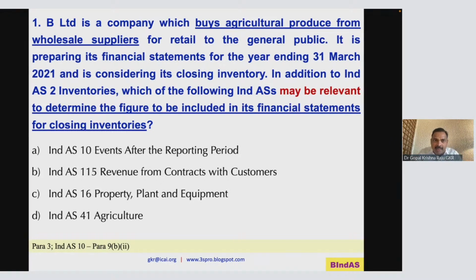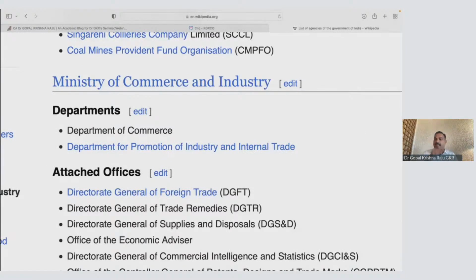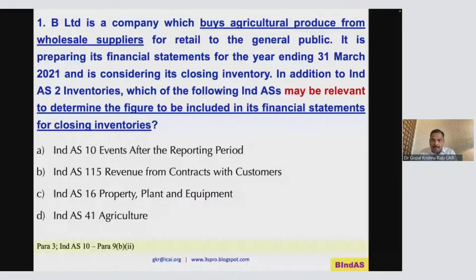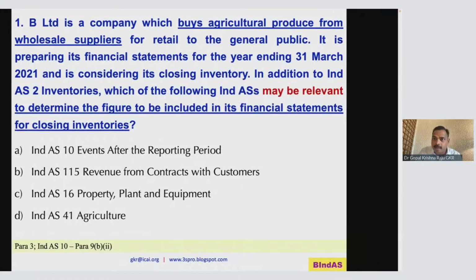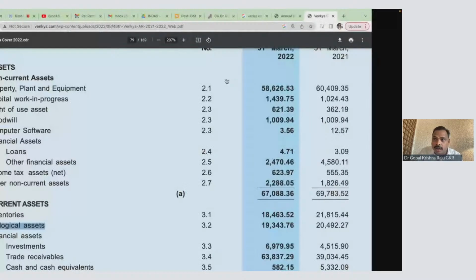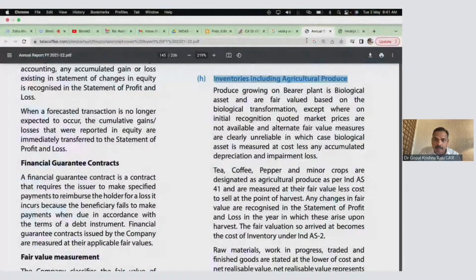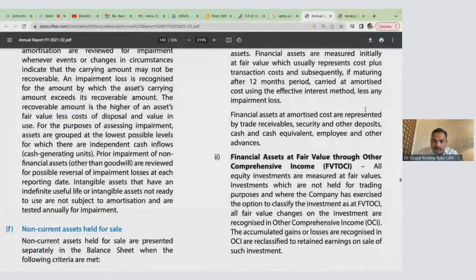So there are standards which will connect with IndAS 41. For example, when agricultural produce is made, say I was referring to Tata Coffee. In Tata Coffee, look at this. This is your Tata Coffee. So here agricultural produce is also there. You also have the bearer plant. Now, what is the bearer plant? Your bearer plants are all these coffee plants and tea bushes. So a bearer plant will be an asset under IndAS 16.